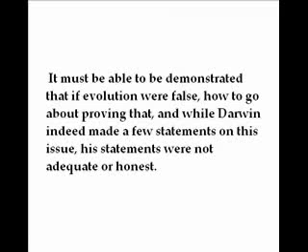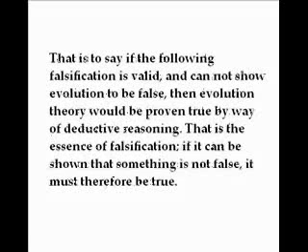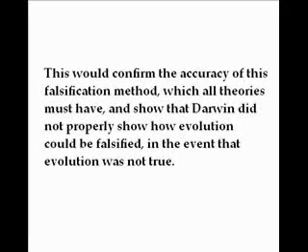It must be able to be demonstrated that if evolution were false, how to go about proving that, and while Darwin indeed made a few statements on this issue, his statements were not adequate or honest. That is to say, if the following falsification is valid and cannot show evolution to be false, then evolution theory would be proven true by way of deductive reasoning. That is the essence of falsification. If it can be shown that something is not false, it must therefore be true. This would confirm the accuracy of this falsification method, which all theories must have, and show that Darwin did not properly show how evolution could be falsified in the event that evolution was not true.